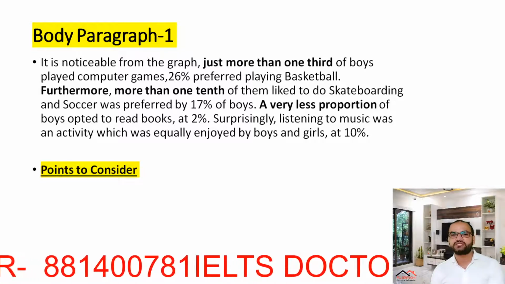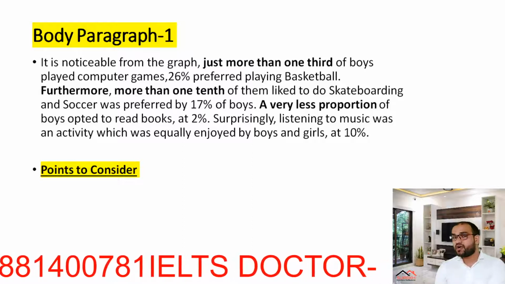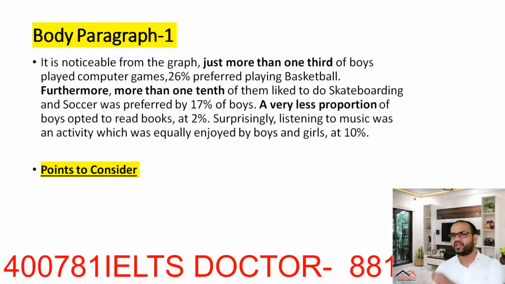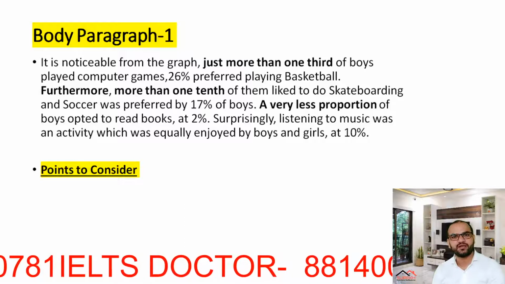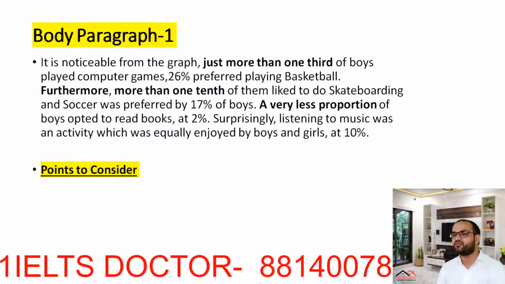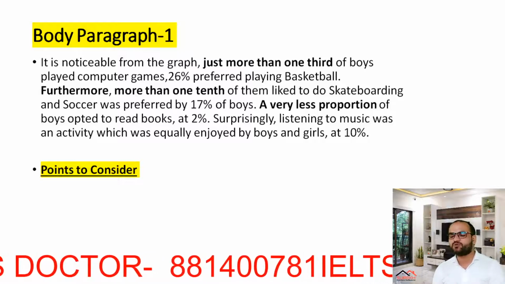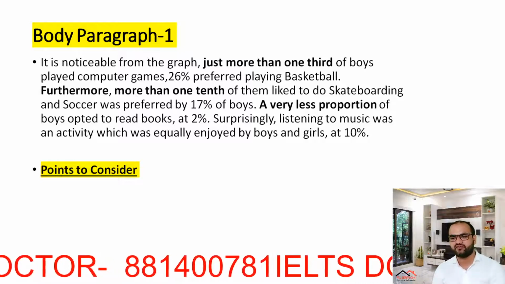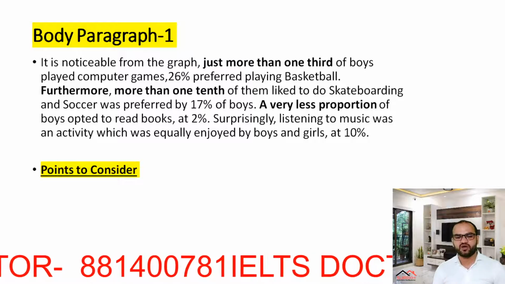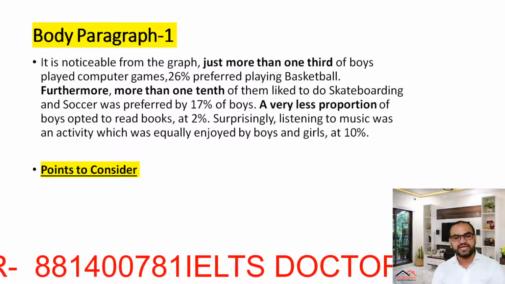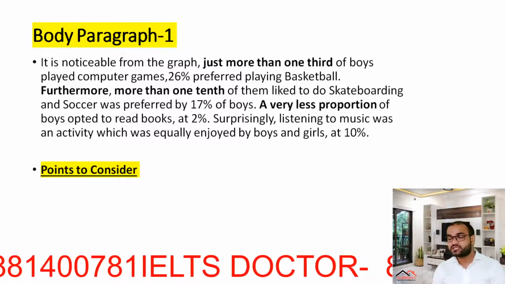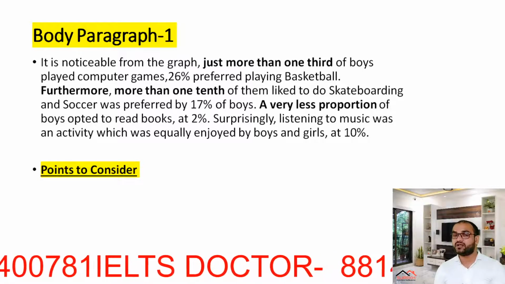A very small proportion. For what have we used the phrase a very small proportion? Comment in the comment box, because this will give you a clear understanding. A very small proportion is used for a very small number on the graph. So a very small proportion of boys opted to read books, at 2%. Surprisingly. Why the word surprisingly?